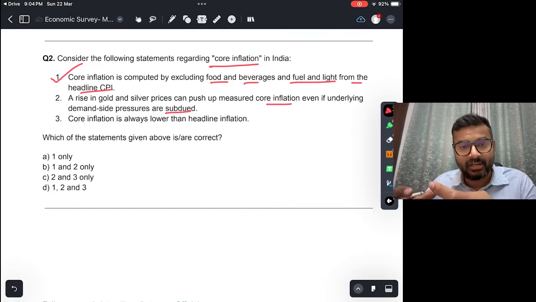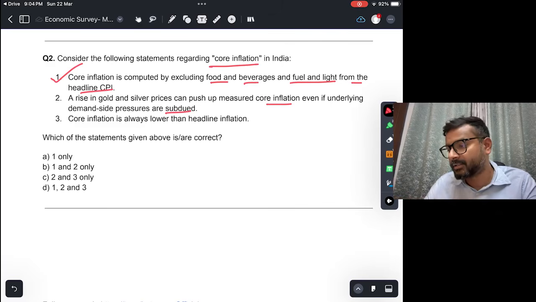So if the price of gold and silver, which has increased a lot over the past year, rises, core inflation also increases even though other factors are in favor. The underlying demand side pressures are in favor, and if gold and silver prices are removed, core inflation would be moderating, but because of gold and silver, core inflation has also increased. So this is also true.